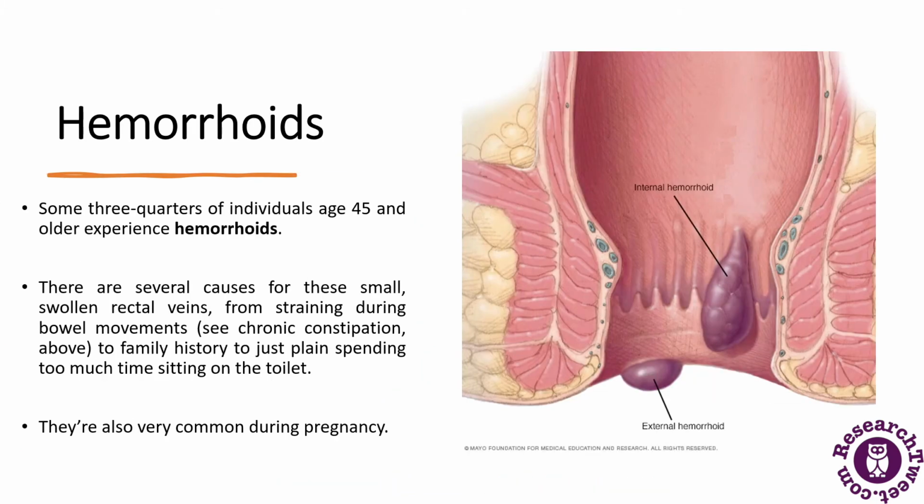Next is hemorrhoids. So what are these? Some three-quarters of individuals aged 45 and older experience hemorrhoids. There are several causes for this. Small swollen rectal veins result from straining during a bowel movement, such as when there is chronic constipation, or a family history, or just plain spending too much time sitting on the toilet seat.